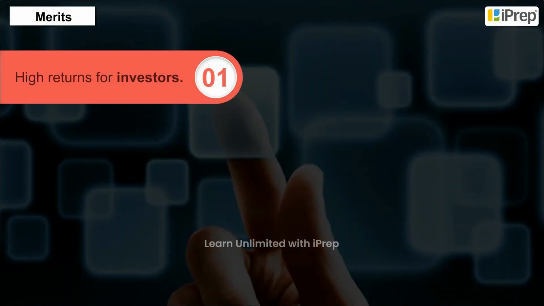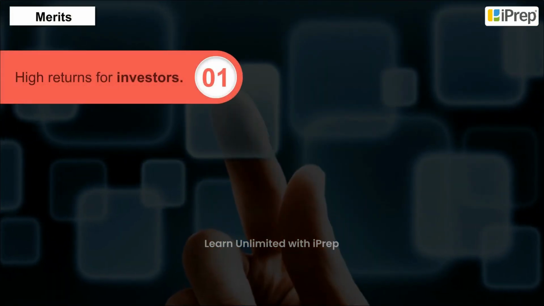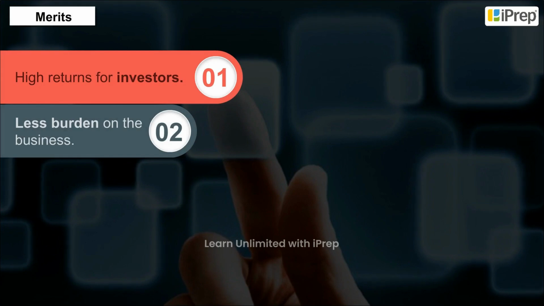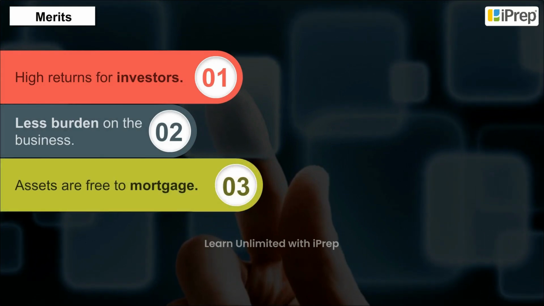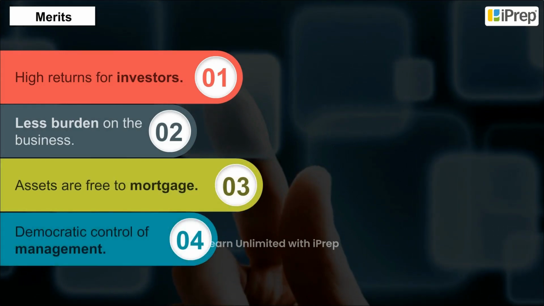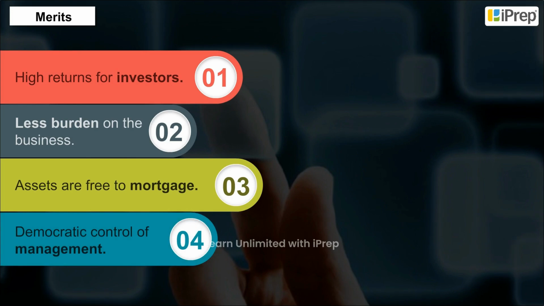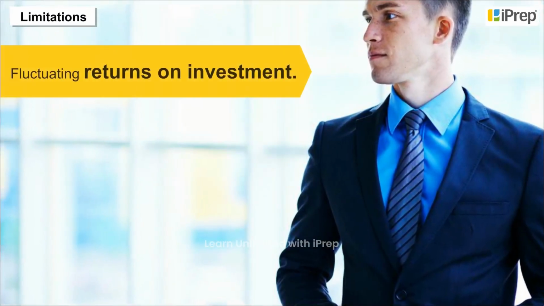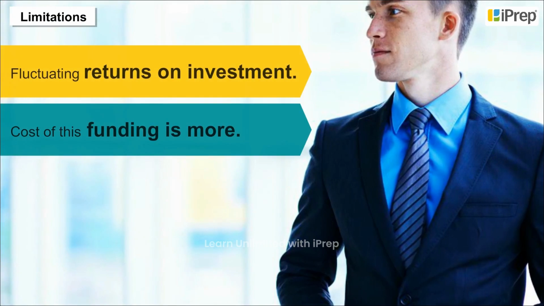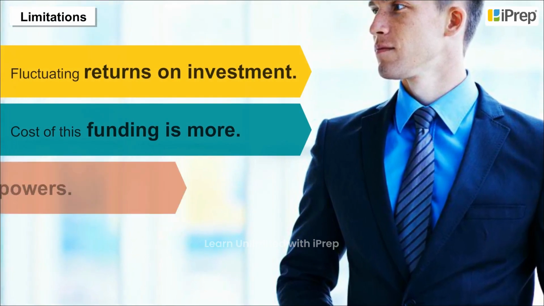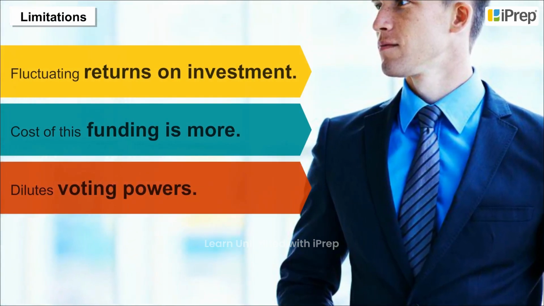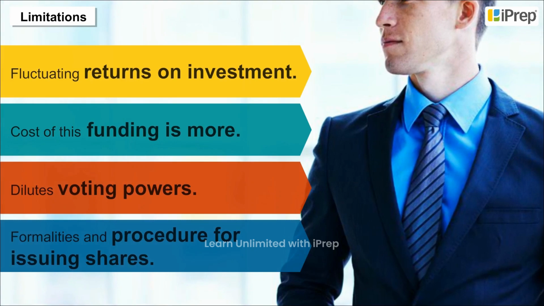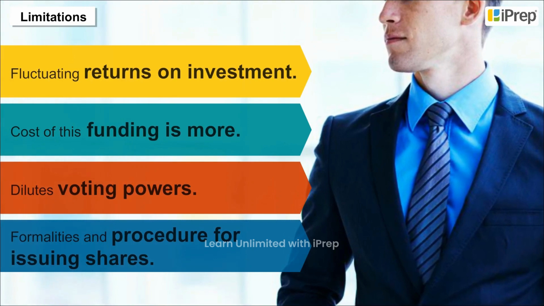Merits. High returns for investors. Less burden on the business. Assets are free to mortgage. Democratic control of management. Limitations. Fluctuating returns on investment. The cost of this funding is more. Dilutes voting powers. Formalities and procedures for issuing shares.